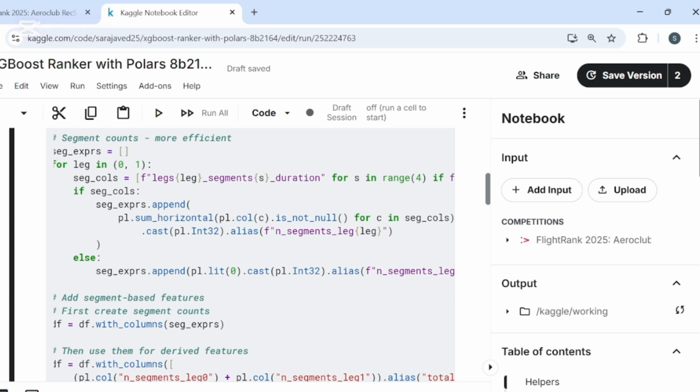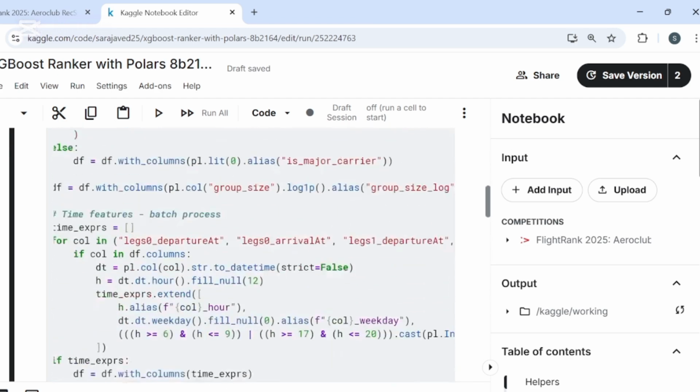We extract the hour and weekday from departure and arrival times to capture patterns related to time of day and week.